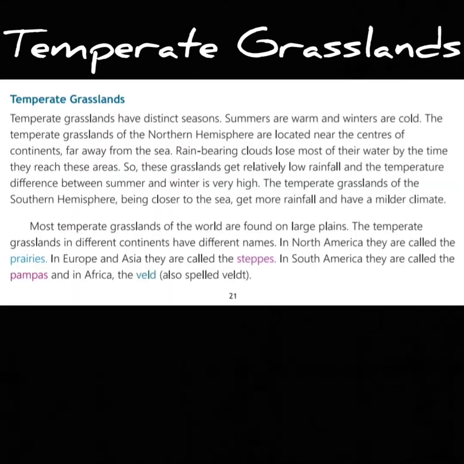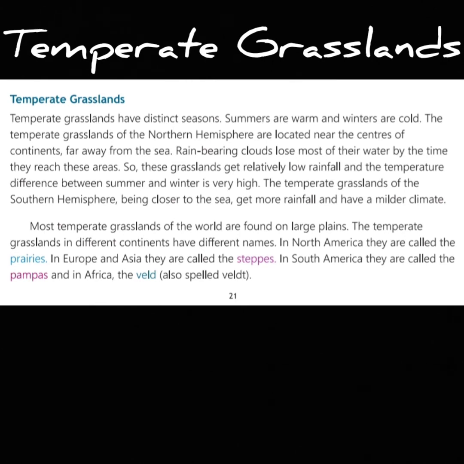Temperate grasslands have distinct seasons, different kinds of seasons. Summers are warm and winters are cold. The temperate grasslands of the northern hemisphere are located near the centers of the continent, far away from the sea. Rain-bearing clouds lose most of their water by the time they reach these areas.